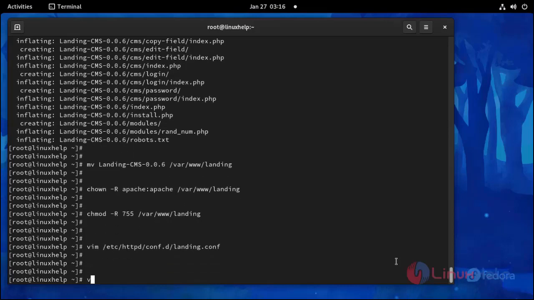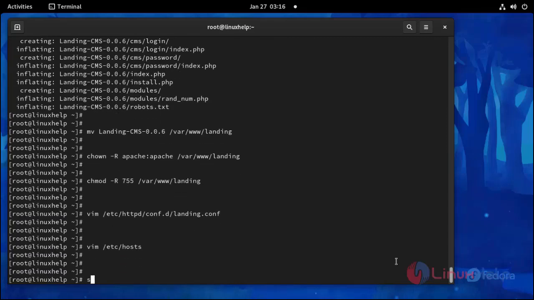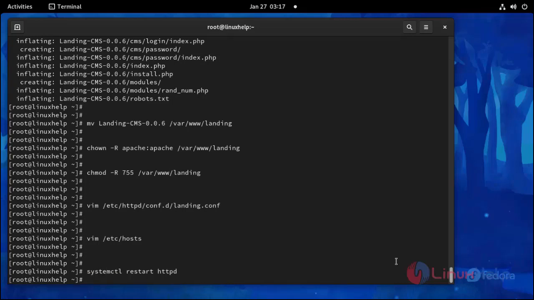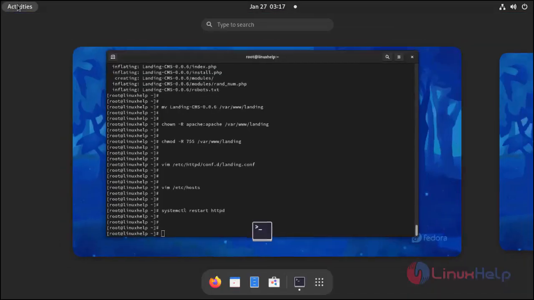And then I'm going to open the host entry file. Make the host entry. Then save and exit. Now restart Apache. And then go to the browser.